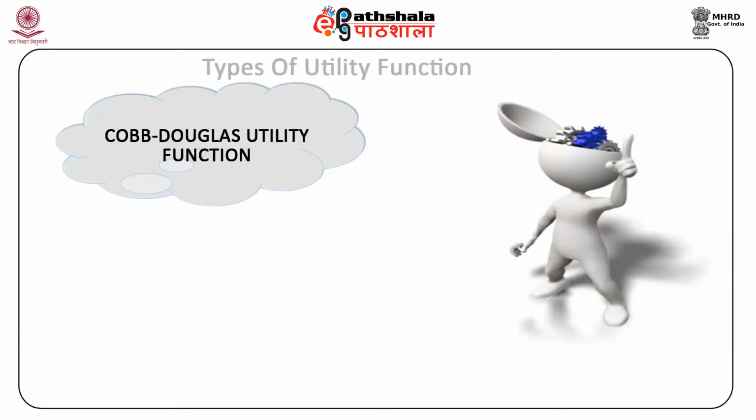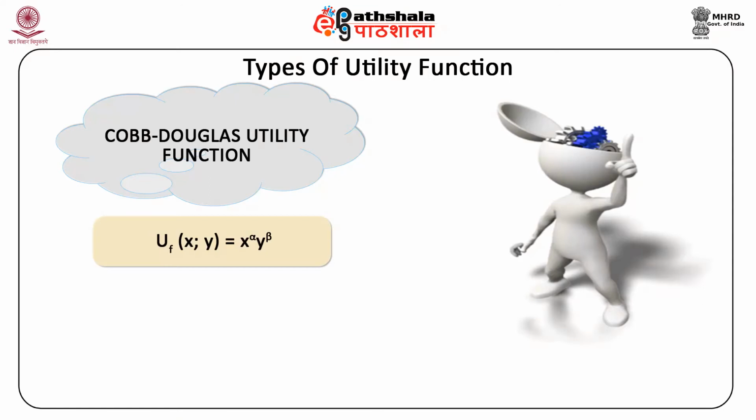First is the Cobb-Douglas utility function. This function we write as UF of x and y equal to x raised to power alpha into y raised to power beta, where alpha is greater than 0 and beta is greater than 0, and describes the preferences of the consumer.